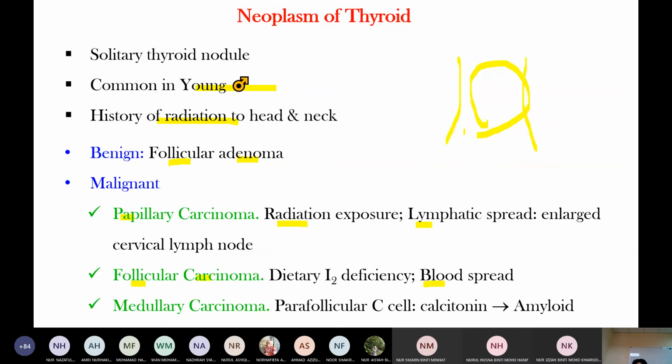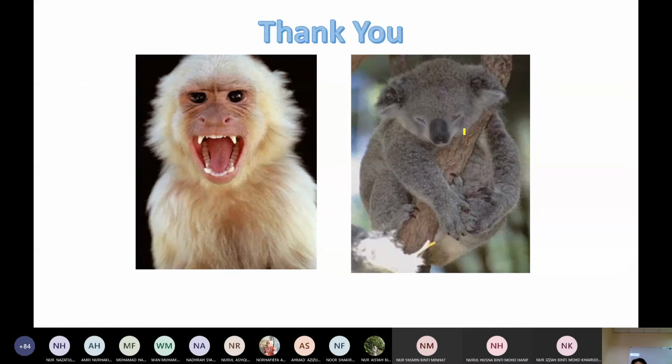Medullary carcinoma is a cancer arising from the parafollicular cells. The parafollicular cells produce calcitonin, and this calcitonin can cause amyloidosis. This is how you can differentiate hyperthyroid and hypothyroid.